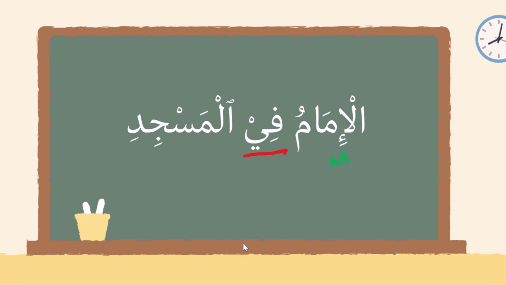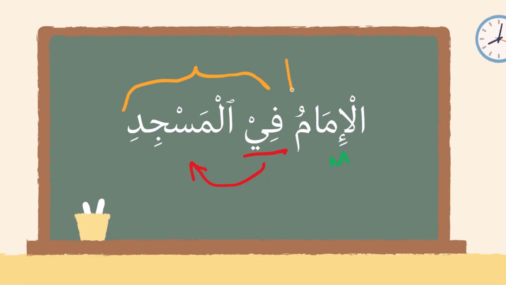And we've just learned that whenever the mubtada is followed by these huruf, min, fi, ala, ila, ba, kaf, lam, etc., these huruf of jar, and of course its ism, it will always take the place of the predicate. So we've identified the mubtada and the khabar, fil masjidi. And so we know that this is a complete nominal sentence.